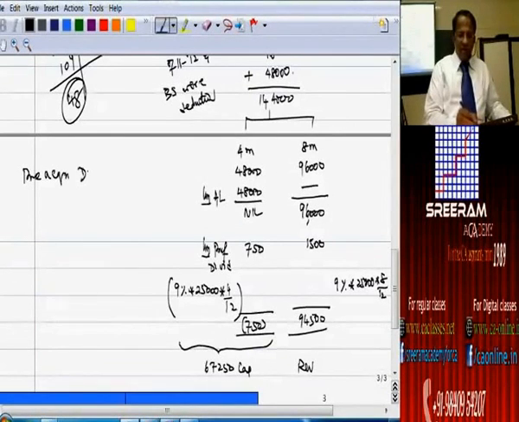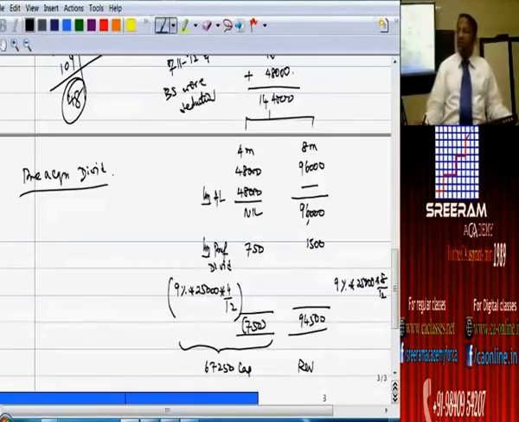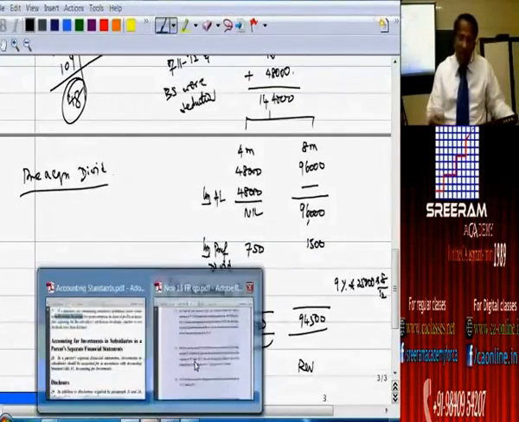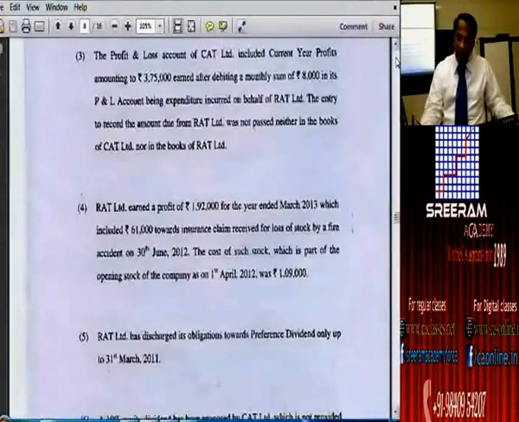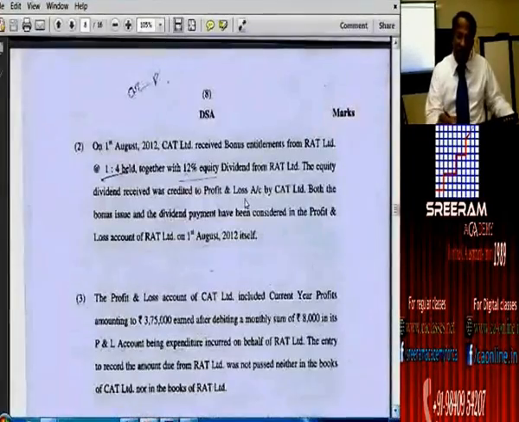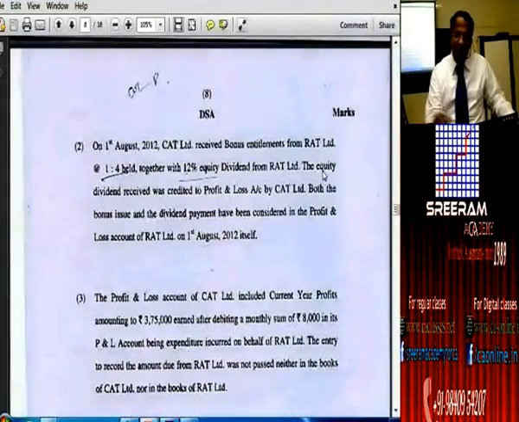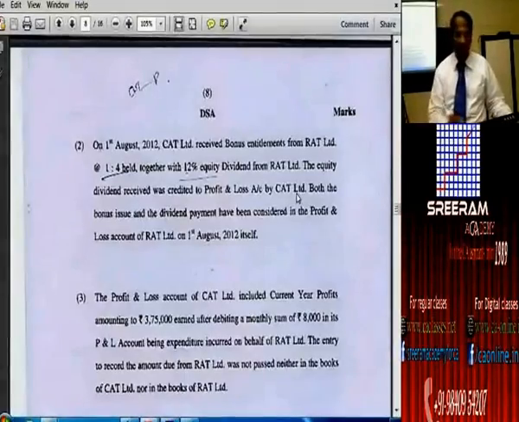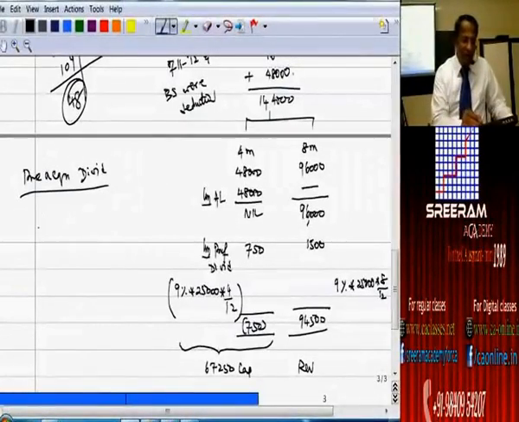So we have carried out all aspects except the pre-acquisition dividend computation. Pre-acquisition dividend computation. Parent company is in receipt of the 12%. Where is that they have mentioned? 12% equity dividend from RAT. Equity dividend was credited to P&L account by CAT. So we need to compute that. How much is that?